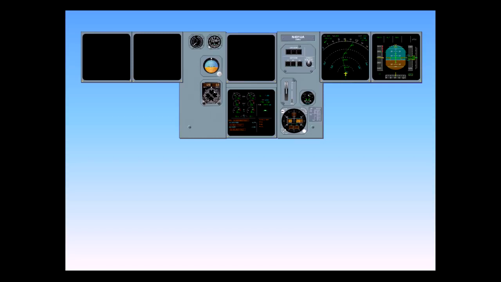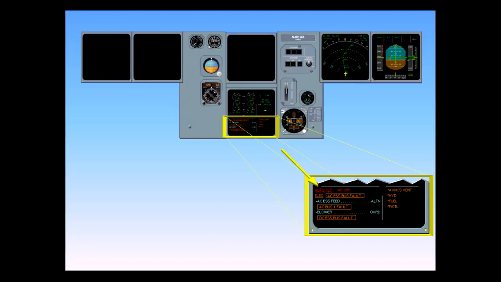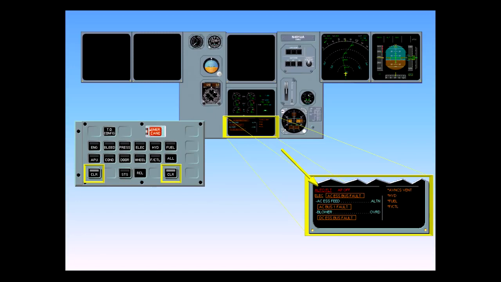The EWD and the ECAM checklists are now displayed on the lower ECAM. The first item is the autopilot. It can be cleared either by clicking twice on the autopilot disconnect on the side stick or by using the clear key on the ECAM control panel. For this exercise, use the clear key. Clear auto flight.